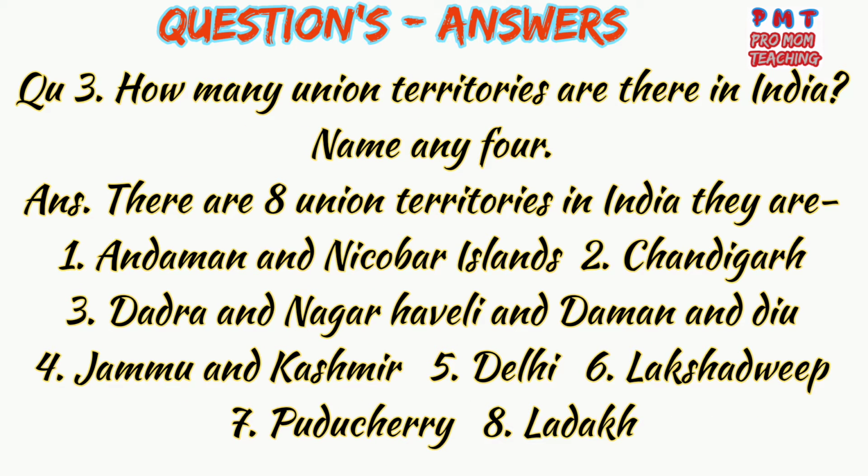Question 3. How many union territories are there in India? Name any 4. There are 8 union territories in India. They are Andaman and Nicobar Islands, Chandigarh, Dadra and Nagar Haveli and Daman and Diu, Jammu and Kashmir, Delhi, Lakshadweep, Puducherry and Ladakh. Write any 4 out of them.